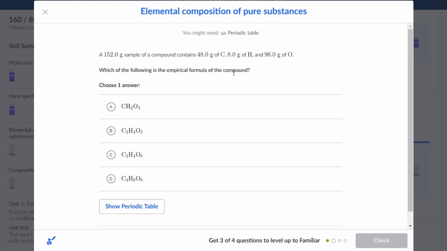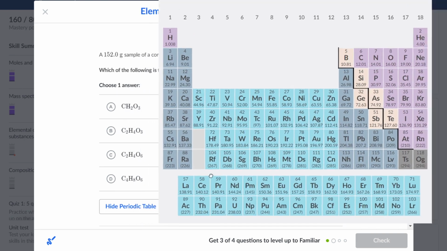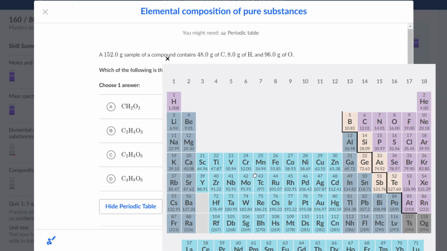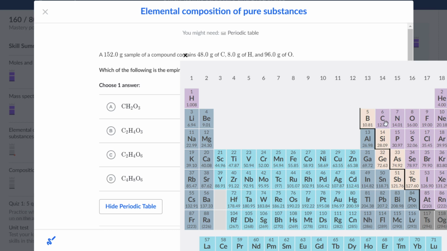So from this, to make an empirical formula, we have to know the relative ratio of moles between each of the elements. So let's convert each of the elements into their respective moles. So how many moles are there in 48.0 grams of carbon, you may ask? The way we can do this is to have 48.0 grams of carbon. To find the amount of mole in something, like a compound or element, we would take